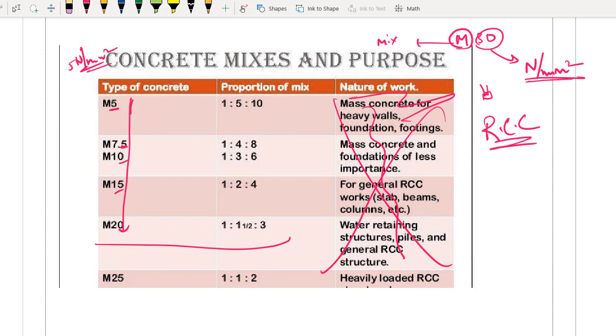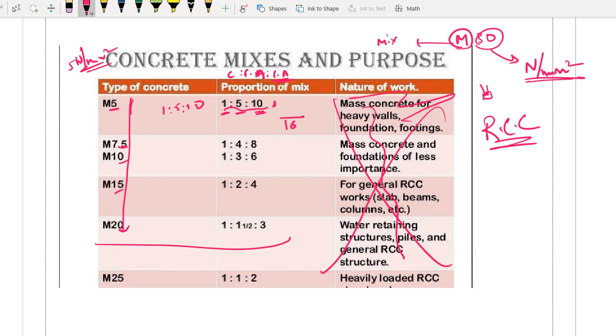So what is the proportions we have in M5? We have 1:5:10. Please write down proportions of mix, cement, fine aggregate and then coarse aggregate. ठीक है? So how much it means? How many parts we have? 1 plus 5 plus 10. We have 16 parts.